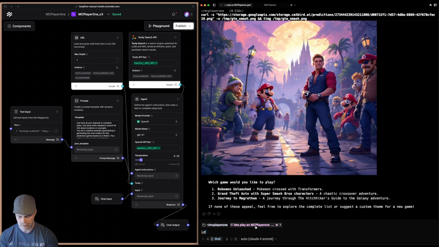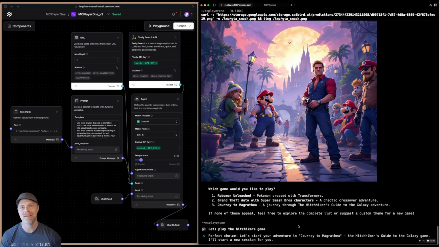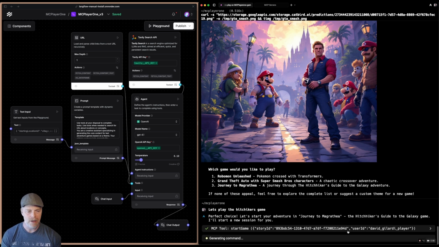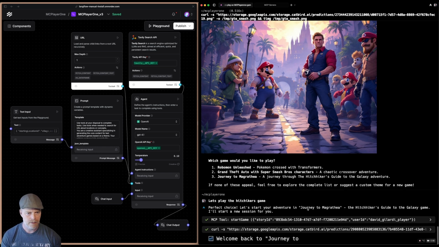I'm going to say let's play the Hitchhiker's game. Now, for those of you who may not be as old as I am, you may never have played a text adventure before. For those of you who have, this might be a little bit of a throwback, right? So great, you can see it's starting the game. It just picked a username for me based off of my local environment.